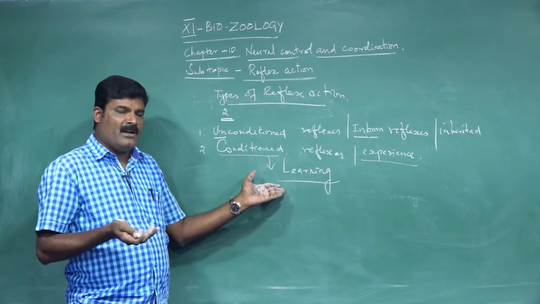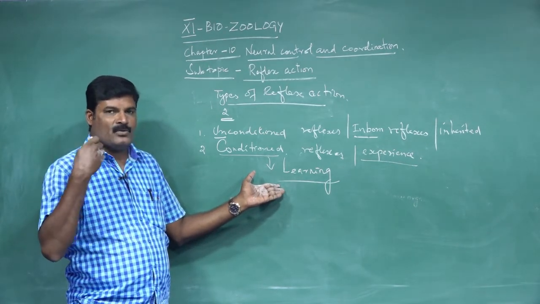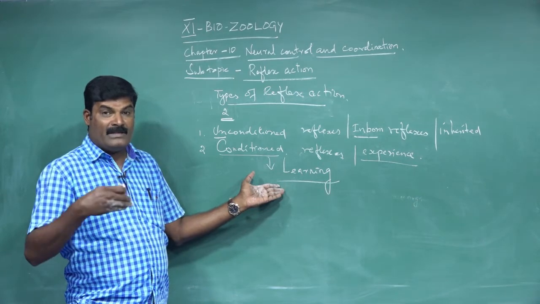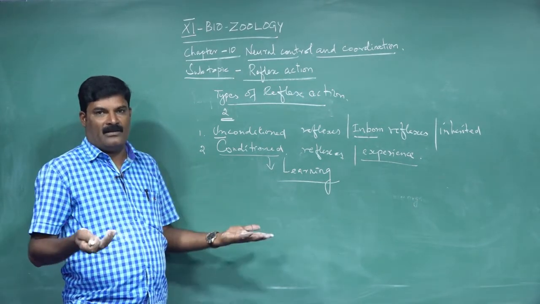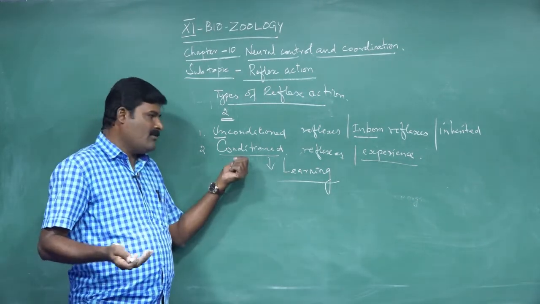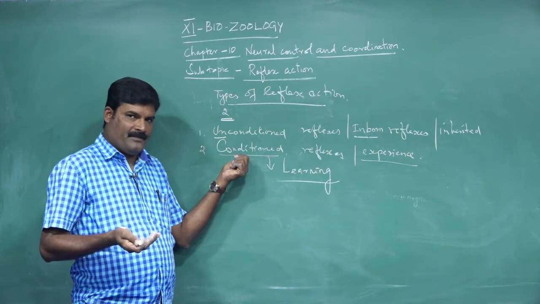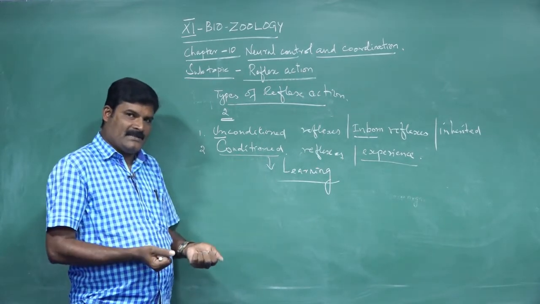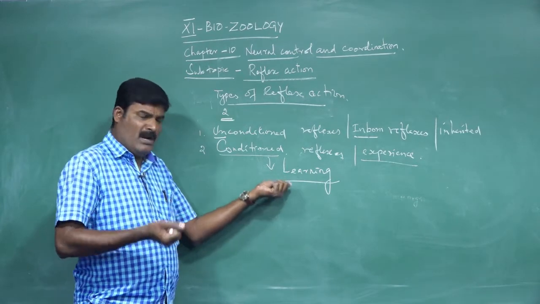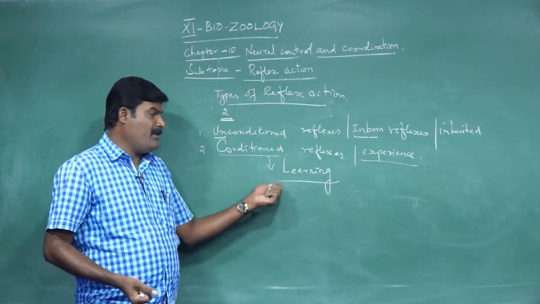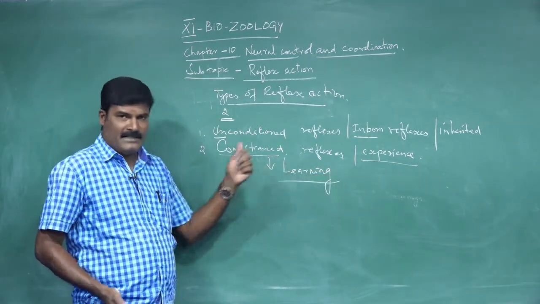The stimulation of the salivary glands to secrete saliva whenever seeing or smelling food is called what? A conditioned reflex activity, because it is learned only by past experience or learning activities.